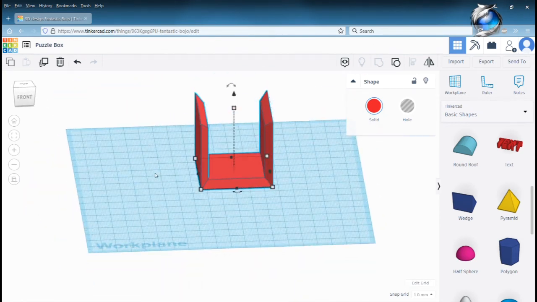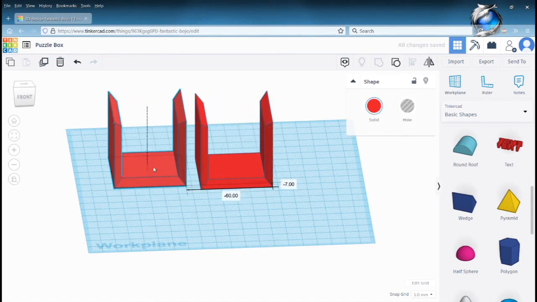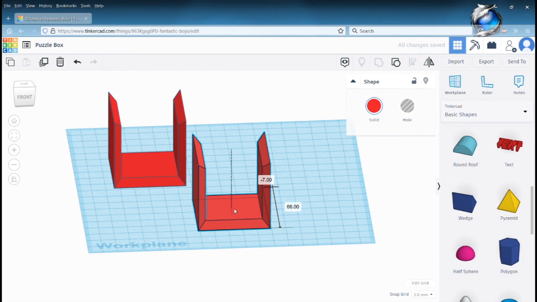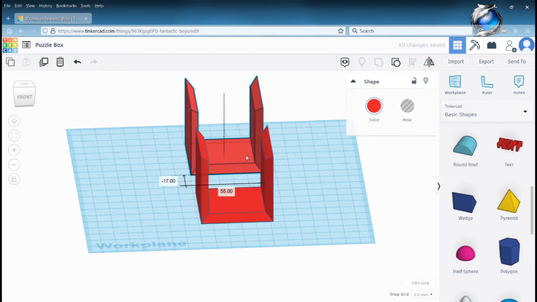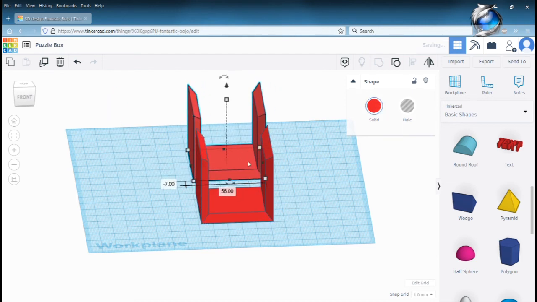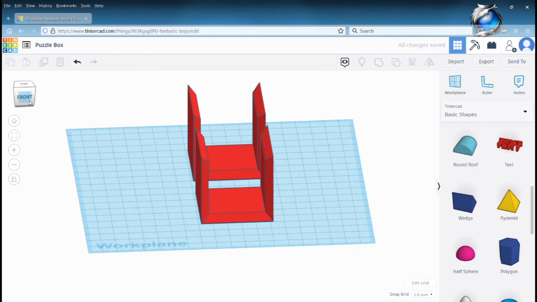So there's your basic frame. All you have to do is duplicate that and move it over. And just for printing aesthetics, I like to line them up this way. So that's the basic box frame.